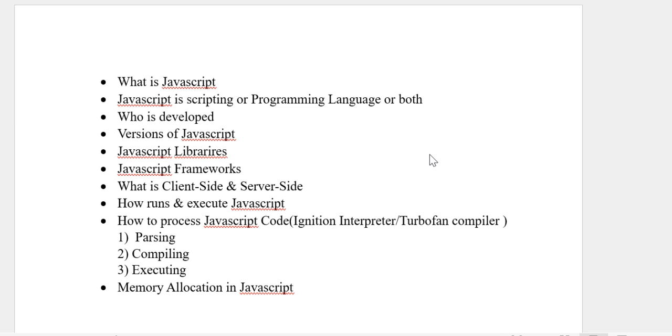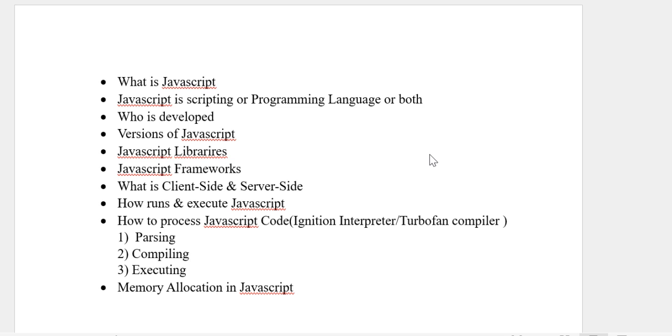JavaScript is a programming language and a scripting language. In the beginning, JavaScript was a scripting language, but for now JavaScript is a programming language. You can say an object oriented programming language because it uses OOPS concepts, and it also uses a compiler.